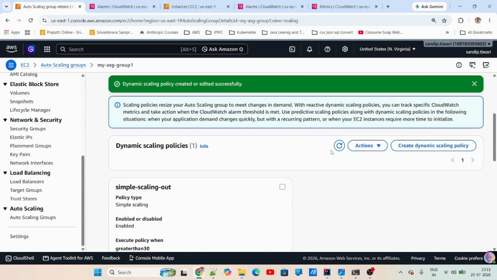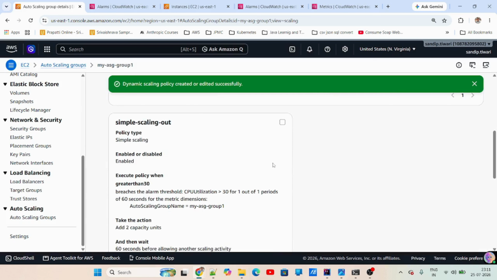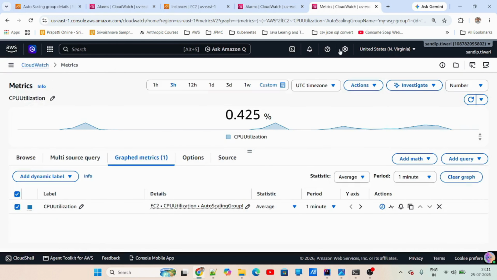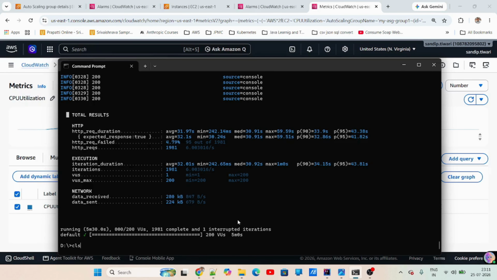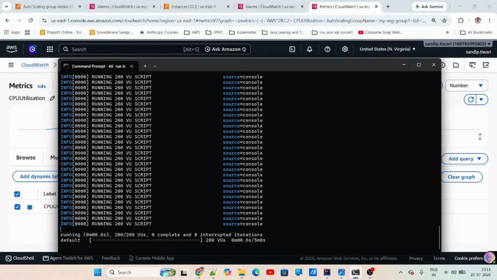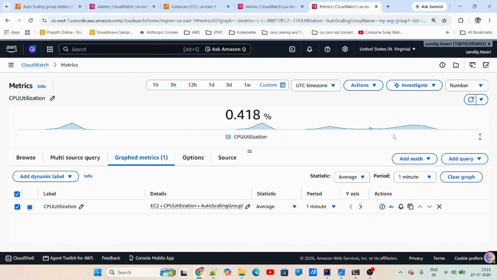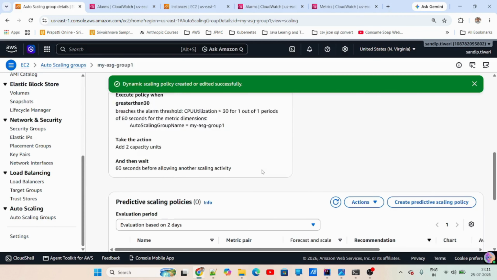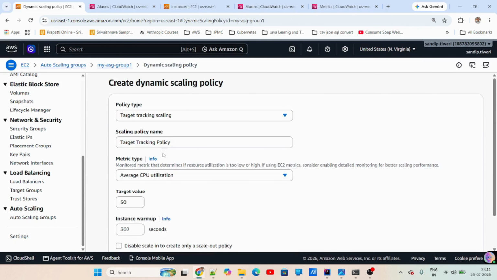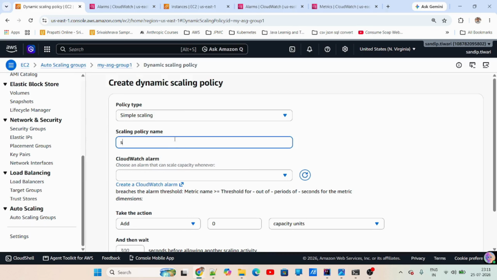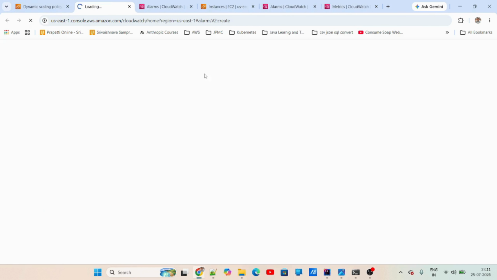Once I do this, my scaling policy is ready. If you look at the CPU percentage, it is well under control. What I'm going to do is run the load test again. When I'm running the load test, I could do one more thing here with the ASG: create one more simple scaling policy, a scaling in policy. I'll create another CloudWatch alarm.